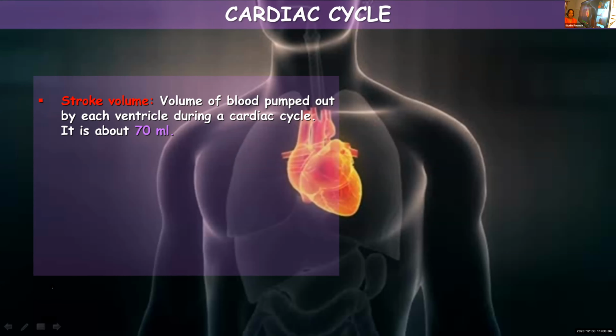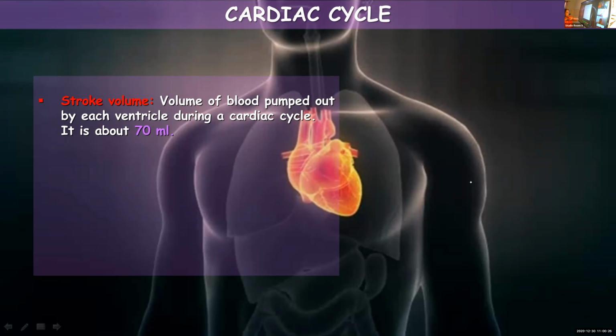The right ventricle will be pumping the blood to the lungs, whereas the left ventricle will be pumping blood to different parts of the body. Each ventricle will be pumping almost 70 milliliters of blood, and this is known as stroke volume.